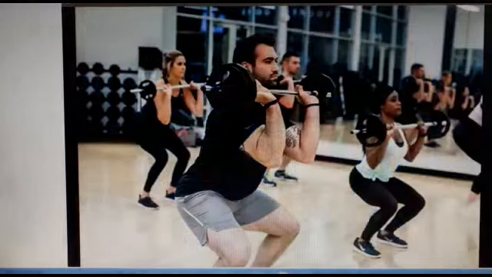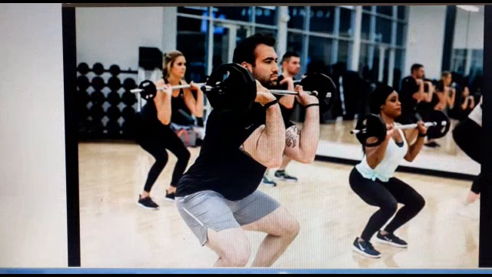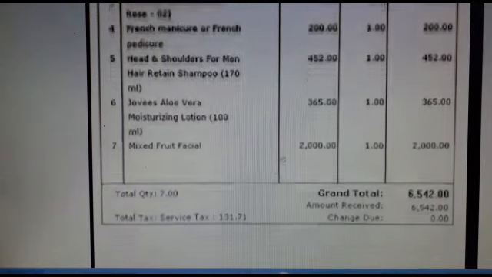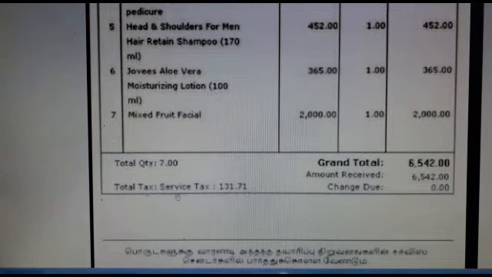Next example is of a gym. The gym owner is the service provider and we are the customer, that means the service receiver. Third example is a beauty parlor. This is the receipt of a beauty parlor in which the service tax is mentioned here.